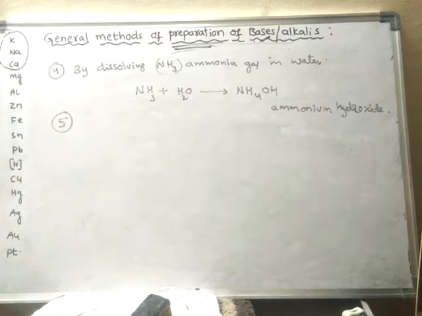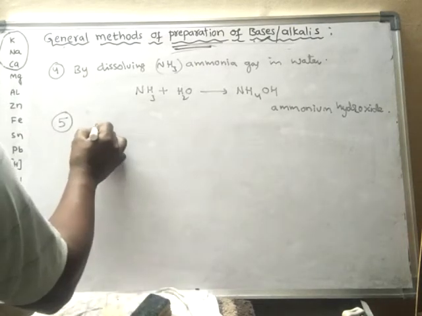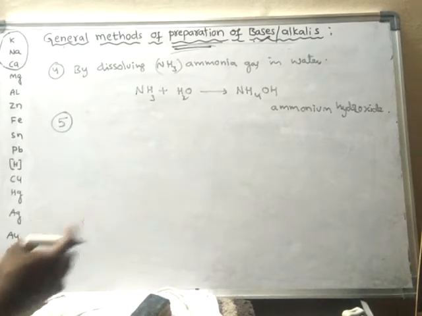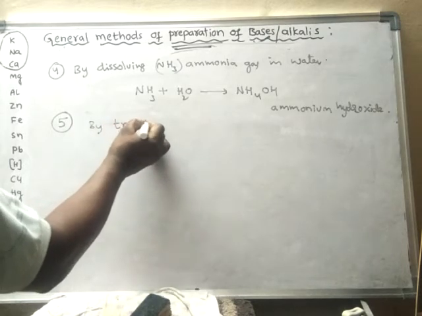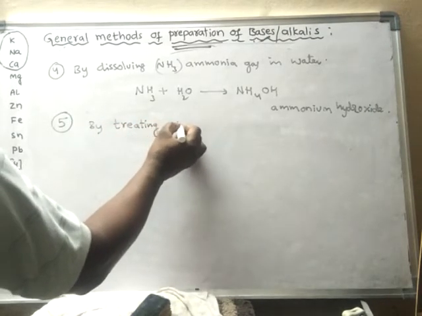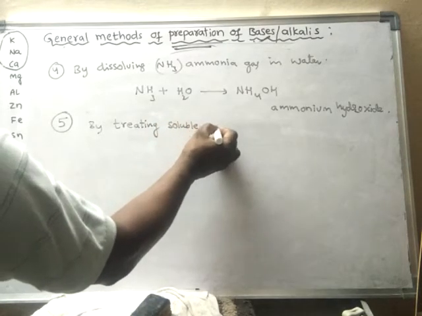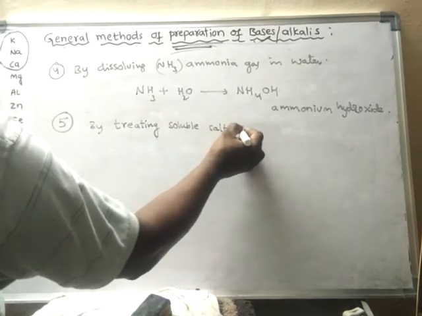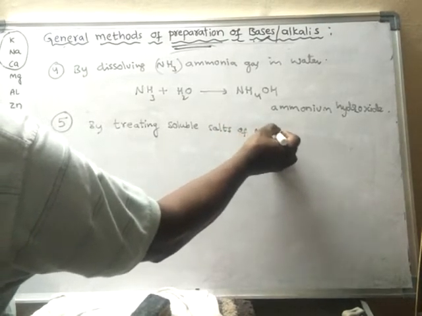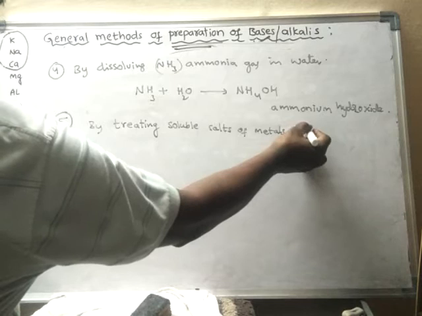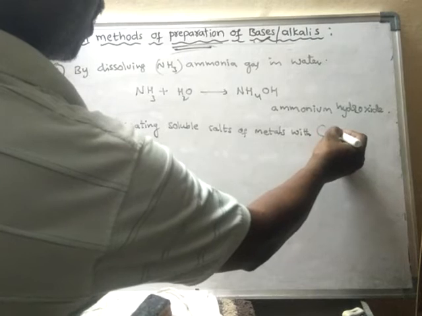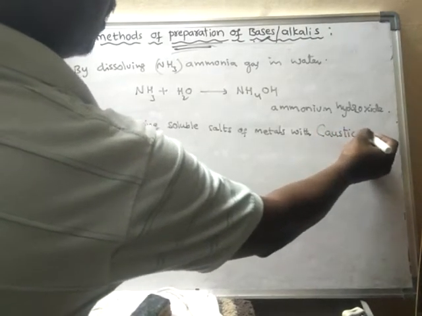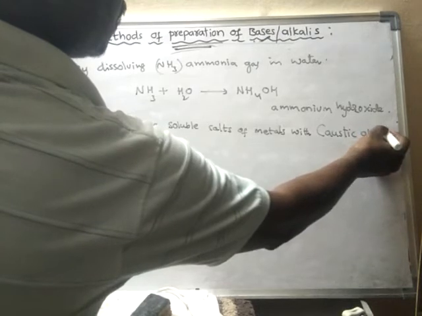See here, in the fifth method, we treat soluble salts of metals with caustic alkalis.